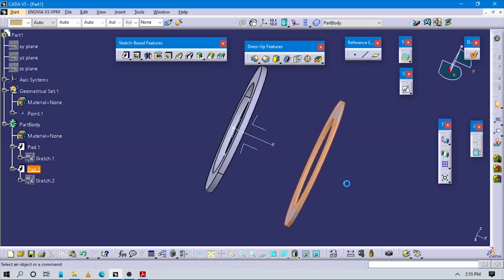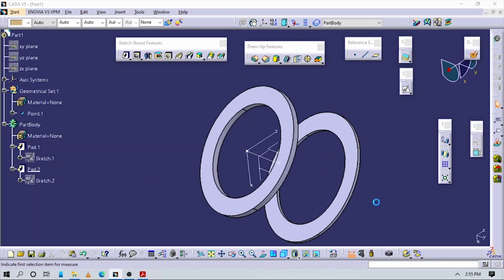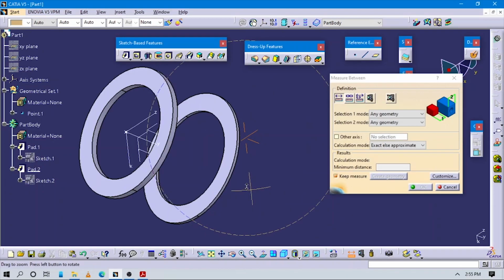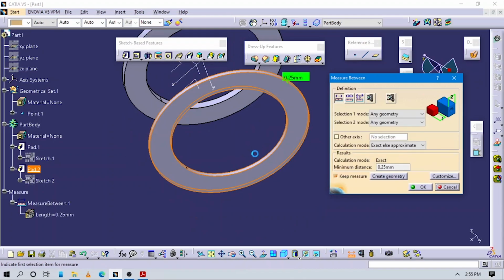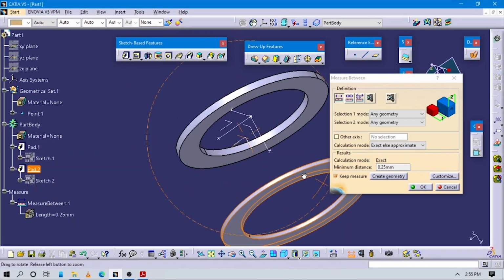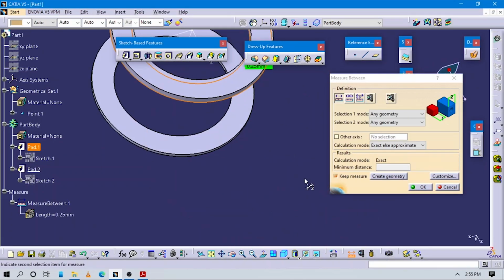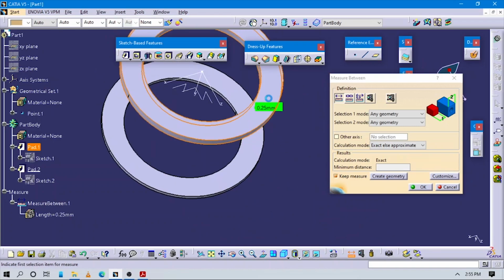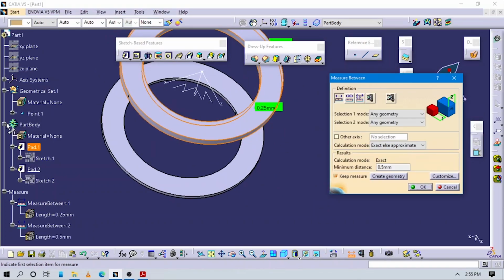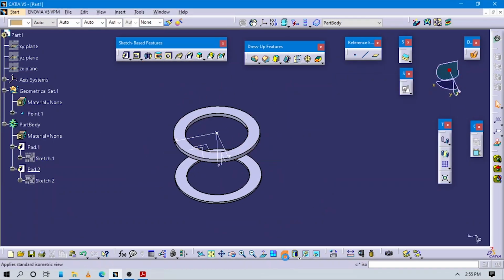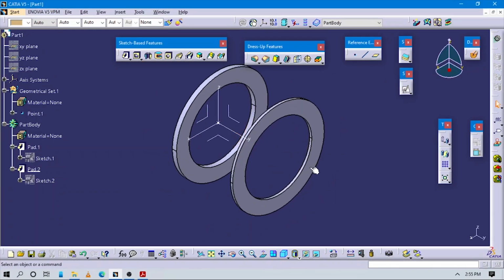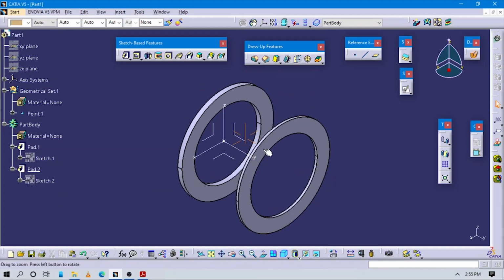Now we can check by clicking the measure button and selecting this face to check whether our dimension is correct or not. Yes, it is 2.05, and click on this also and this also. Now check what value is coming. So it is perfect. Now you can see that all these dimensions are correct, and let's start to create the next one.